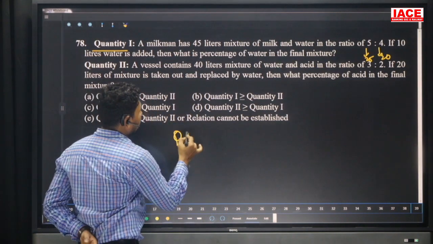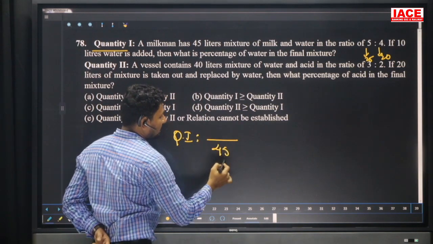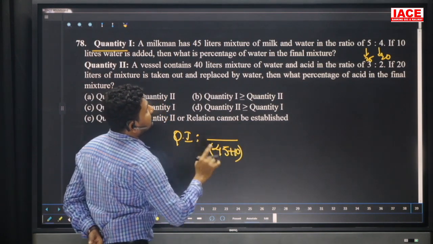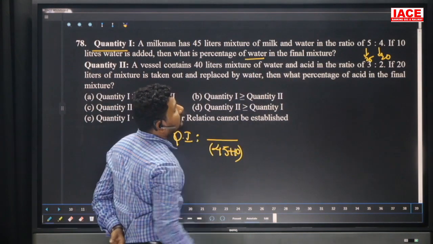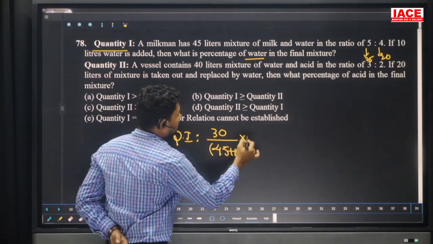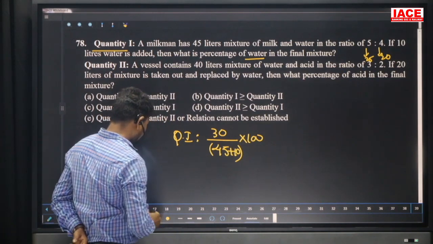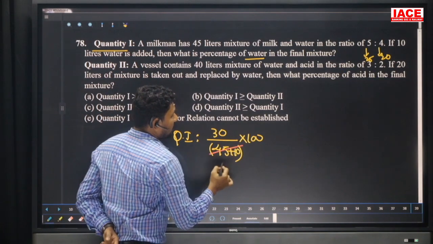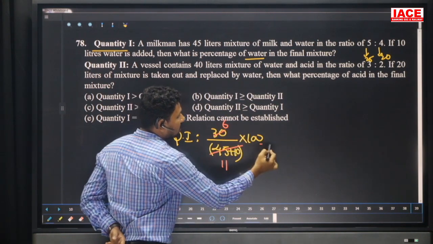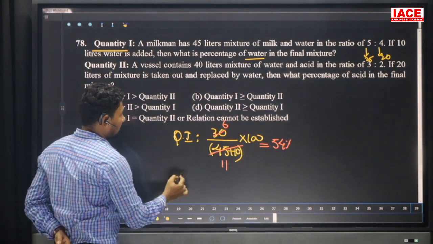We'll go for quantity 1. Here the final mixture is 45 liters plus 10 liters, which is equal to 55 liters. Out of 55 liters, what is the water value? Initially 20 liters of water is there, now overall it is 30 liters, into 100, and we'll cancel the numbers here. So 5 will be divisible into these numbers. 5 11s are 55 and 5 6s are 30, 6 over 11 into 100, approximately how much percentage? 54 percentage.